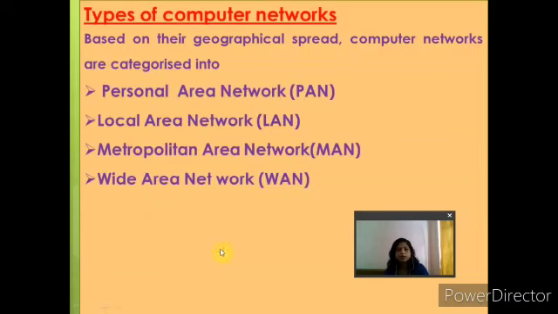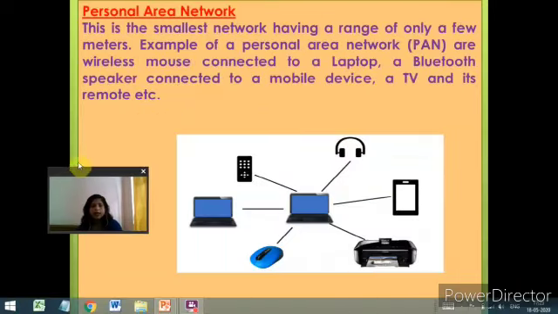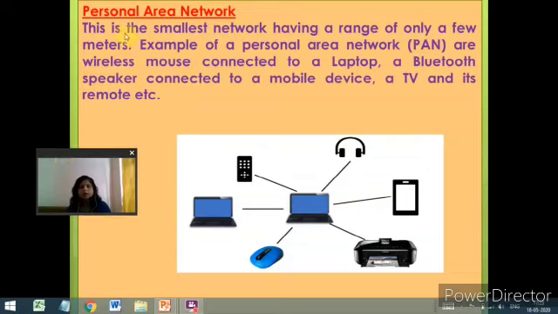So let us come to the personal area network. What is a personal area network? It is the smallest network, having a range of only a few meters. Whenever you use Bluetooth to transfer data from one mobile to another mobile, or from a mobile to a computer, that is a personal area network. You can use this network only over a very small distance.